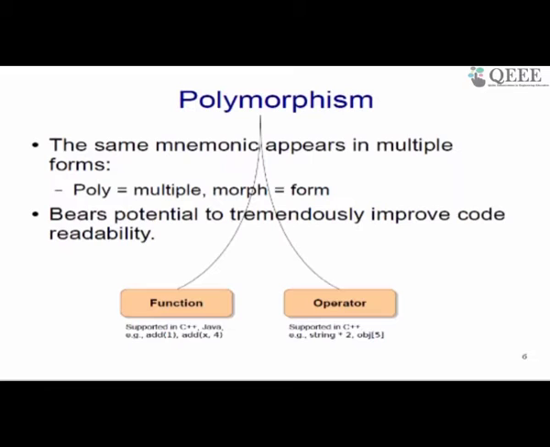Such scenarios are nicely handled in something called polymorphism. So, polymorphism essentially means that the same mnemonic appears in multiple forms, right. At the language level, the same operator or the same function appears in multiple forms. So, poly means multiple and morph means form.